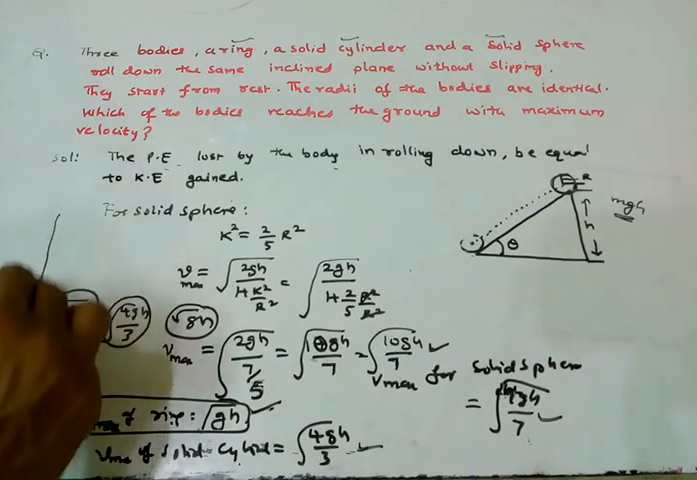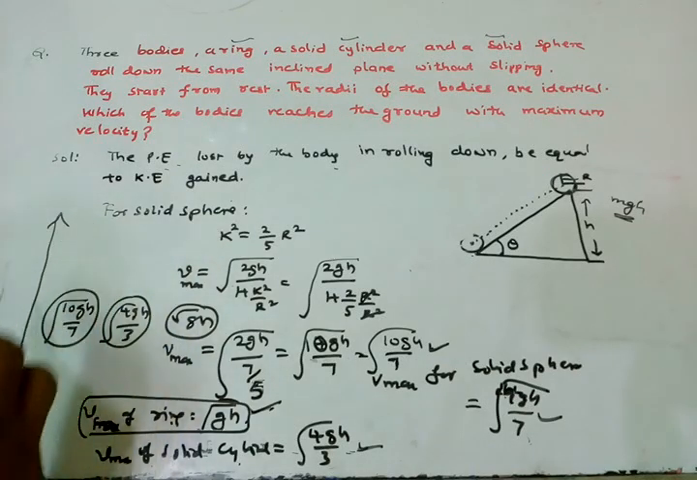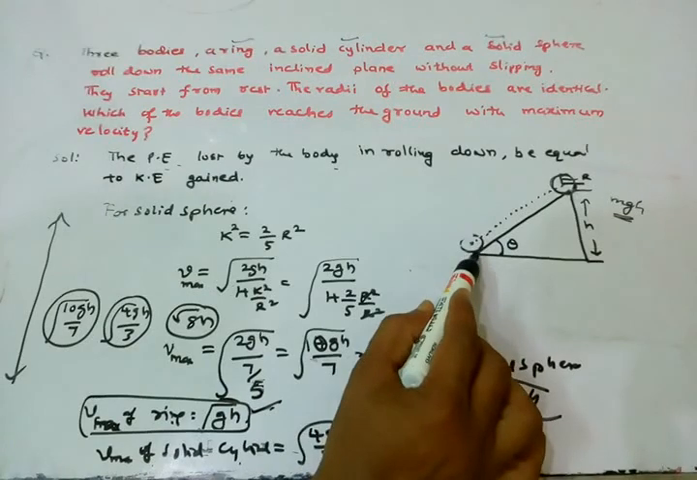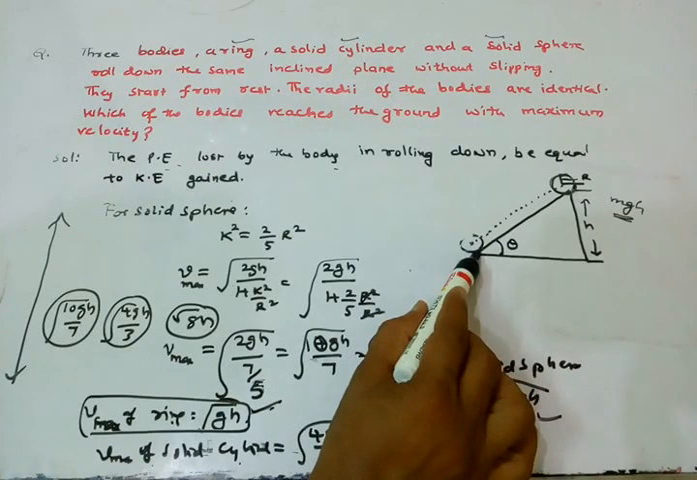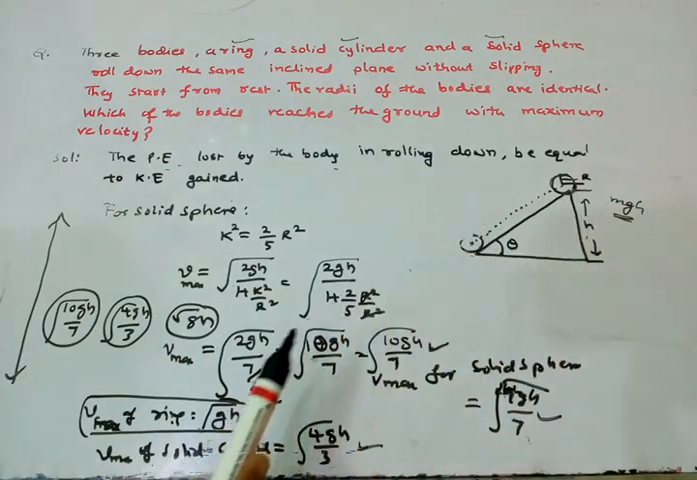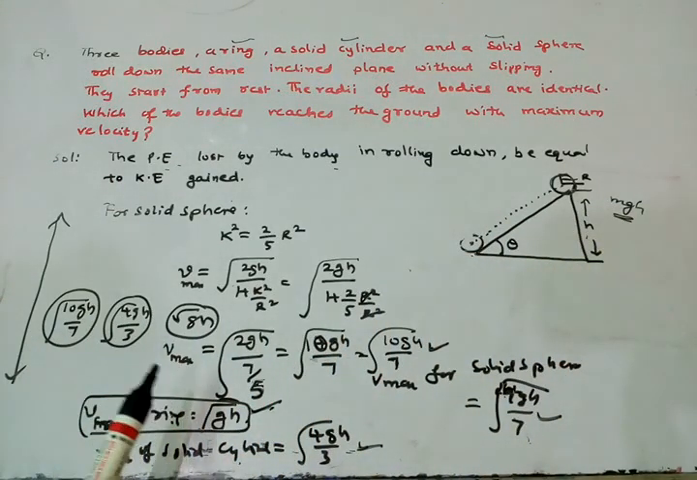So this is a simple solution. If you want to calculate, in rotational motion for any body, the kinetic energy gained, or the maximum velocity reaching the bottom of an inclined plane of height h, this is the solution.